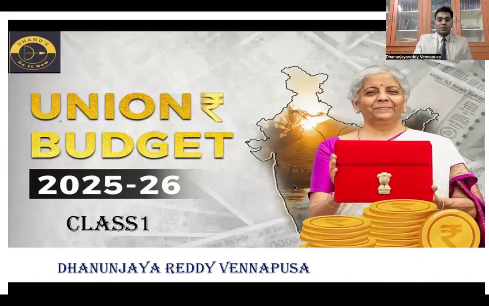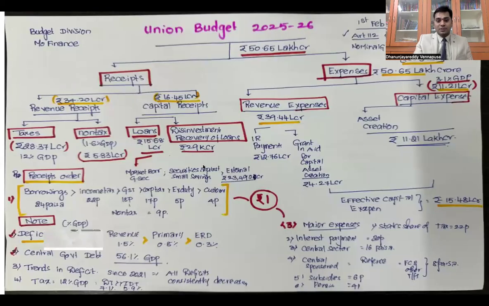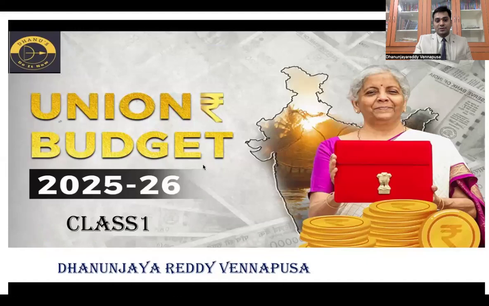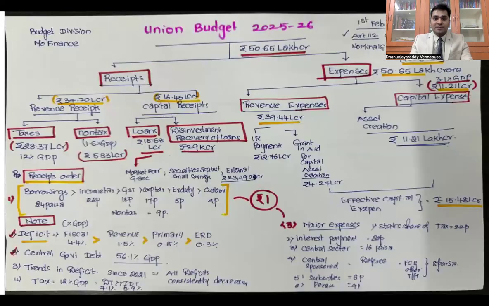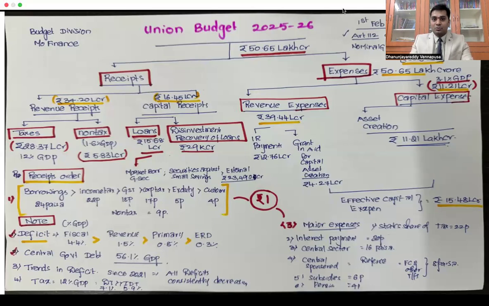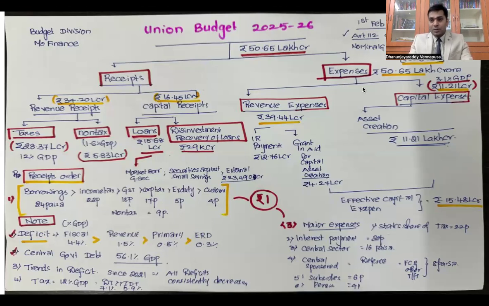So this is budget 2025-26, ladies and gentlemen. What we are discussing here is class number 1. I'll just quickly go through the major components in this budget. As I said, budget is nothing but the incomes and expenses of government. It is presented on 1st of February every year, so is our budget this year. According to Constitution Article 112, it is mandated to present the budget.